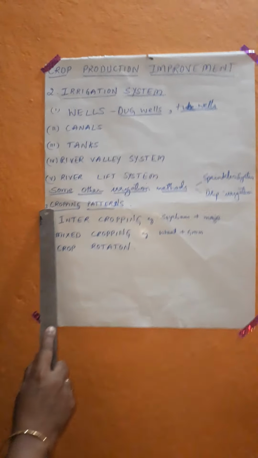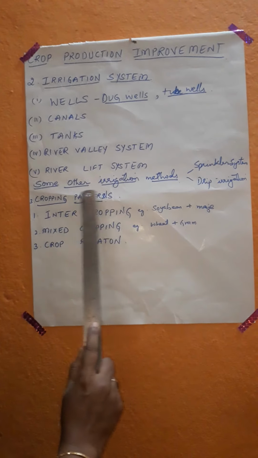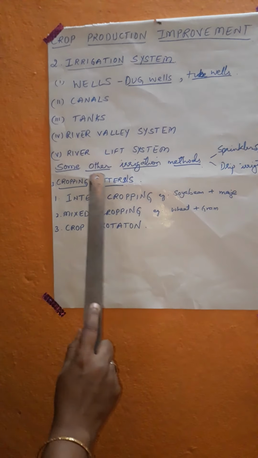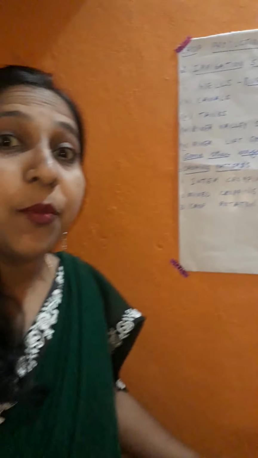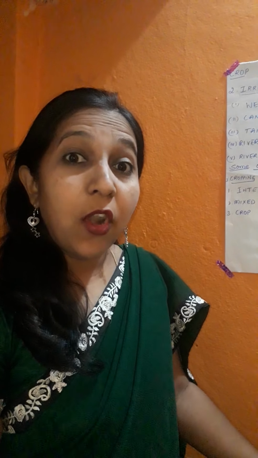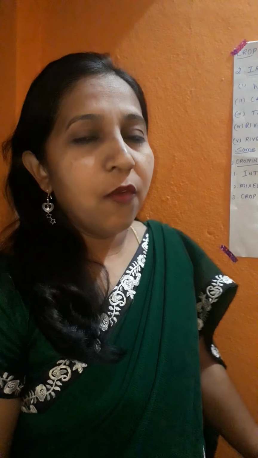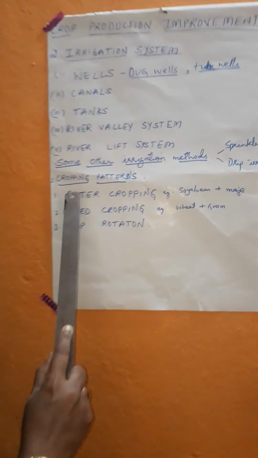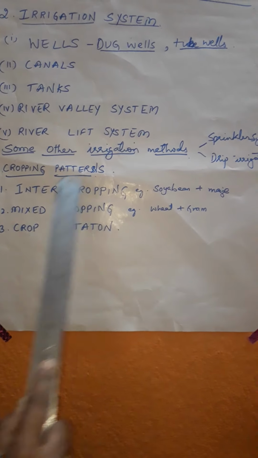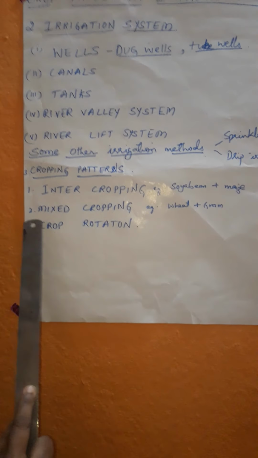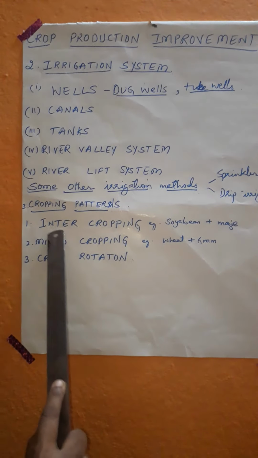Now we shall go to the third topic, that is cropping patterns. With the help of cropping patterns also we can increase the production of the crops. By following different cropping patterns we can increase the productivity. For example, the first one is intercropping, second is mixed cropping, third is crop rotation.